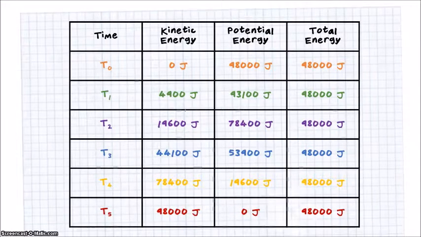All right, let's look at the numbers here. So here's our table of values. Notice that the total energy throughout every single moment of that process stays the same, but the kinetic and the potential energy changes. Why is that? Because energy cannot be created or destroyed. It can only be transformed into another form.